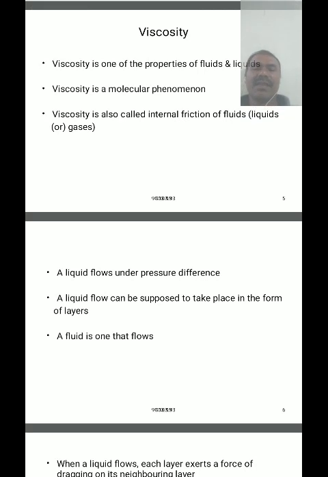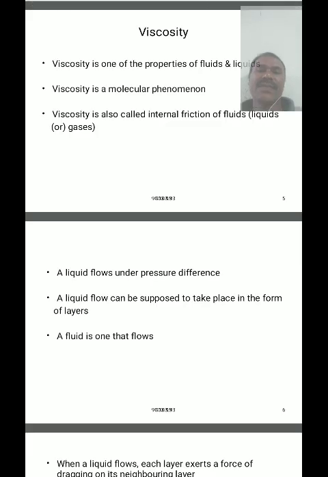Now a liquid flows under a pressure difference, and the fluid may flow in two types: laminar flow and turbulent flow. The properties of laminar or streamline flow are that the flow must be steady state, irrotational, and non-viscous. Steady state means the velocity of the fluid at any point remains constant.